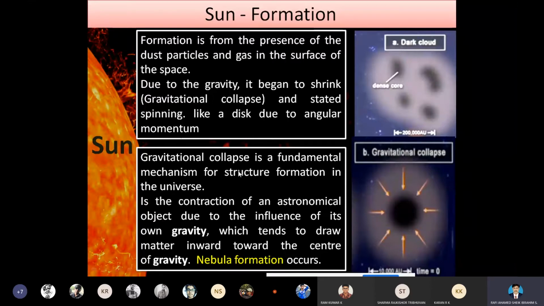This gravitational collapse is the fundamental mechanism for structure formation in the universe. It is attracted due to the influence of its gravity, which tends to draw the matter, that is the material, inward towards the center of gravity. So the force of attraction which makes the particles attract each other, that attraction makes the formation of the nebula star, that is a newborn star.